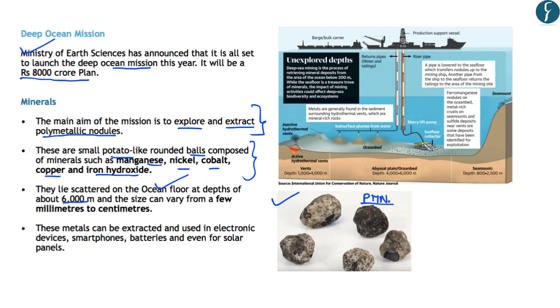Now, millions of such polymetallic nodules balls are scattered over the ocean bed. And that is why countries and the scientific community are interested in these polymetallic nodule balls, because they are large in number and they provide resources of important minerals like manganese, nickel, cobalt, copper, and iron hydroxide. So now this aspect becomes important for us from preliminary, that which all minerals are found in the polymetallic nodules. Now, besides this, what is the use of such polymetallic nodules?